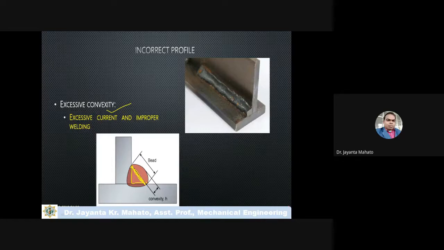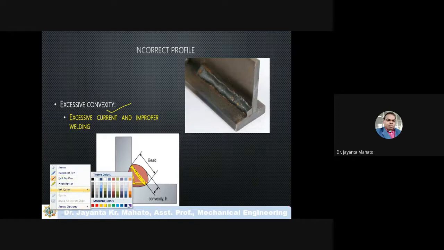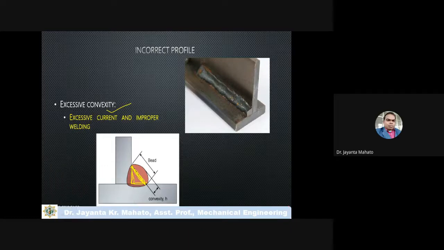If the welding is perfect, then it will fill only this portion. But due to the skill of the operator and the arc and the current supply, what happened?